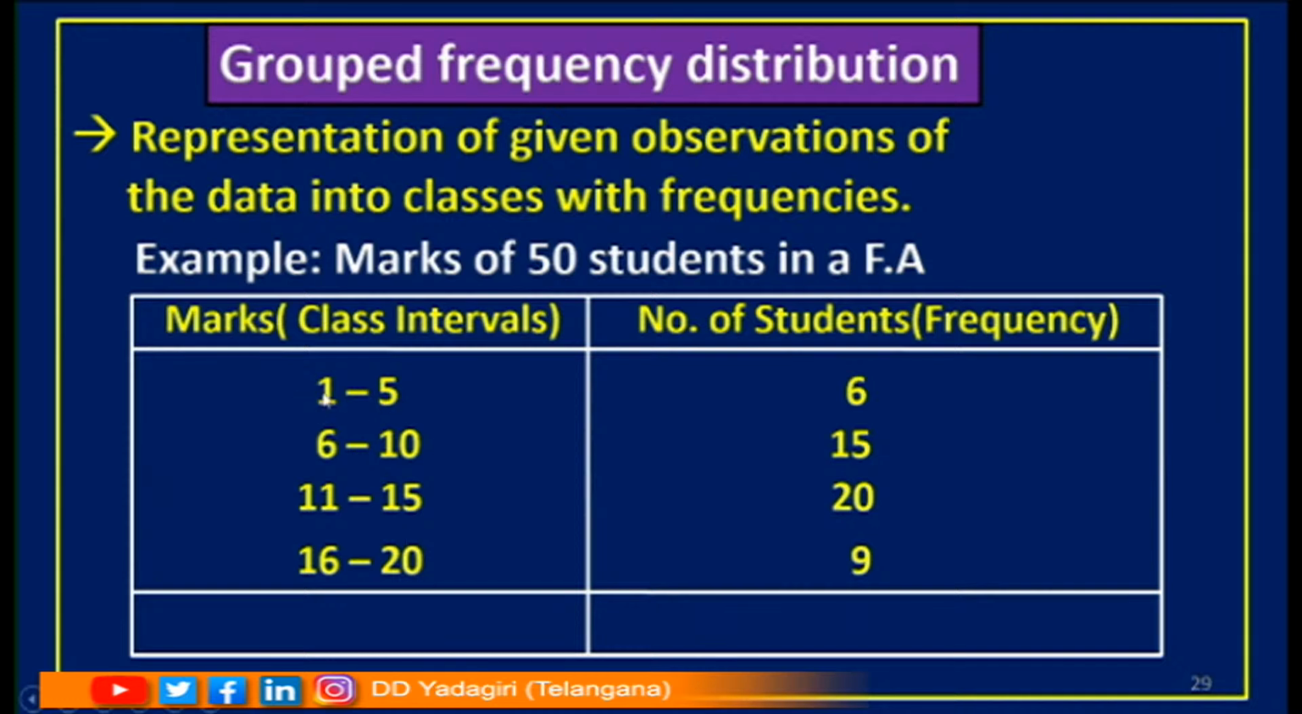Now, how many children got 1 to 5 marks here? Yes, 6 students, and 6 to 10 marks 15 students, 11 to 15 marks 20 students, and 16 to 20 marks 9 students. And what is the total number of students here? Yes, 50. I am preparing a table or frequency distribution table with the help of classes and frequencies. So, I am calling it grouped frequency distribution.